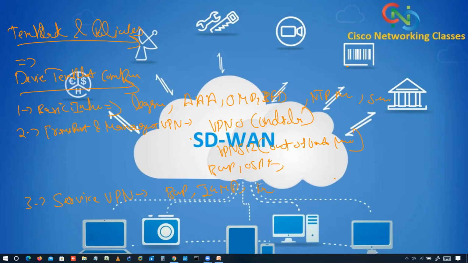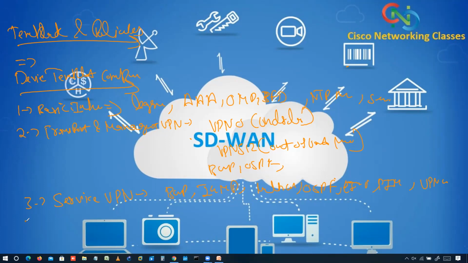IGMP, it can have multicast, it can have OSPF protocol, it can have EIGRP protocol, PIM also it can have, that's a part of multicasting. In multicasting we use PIM. It can have VPN interfaces, right? So, and DHCP, and yeah, these things it can have in the section of service VPN.